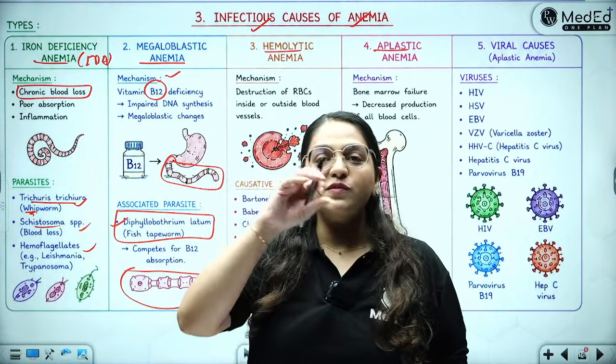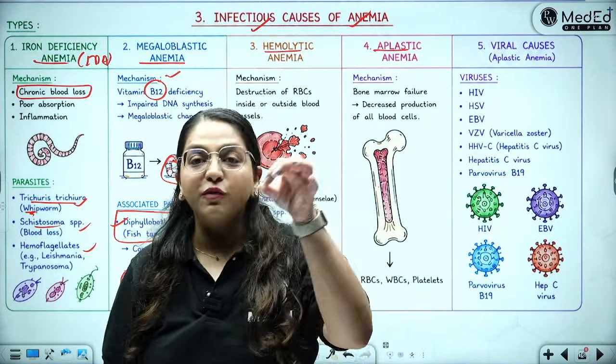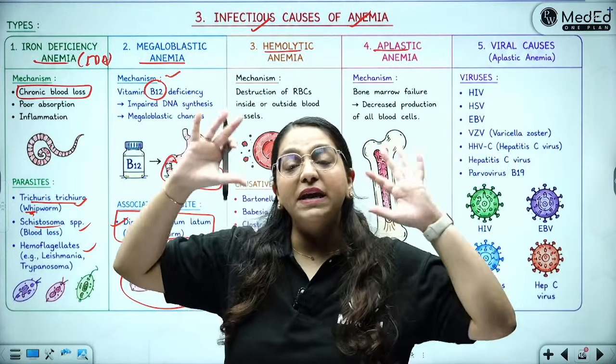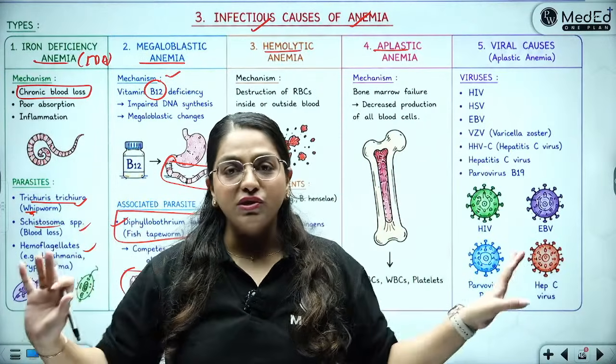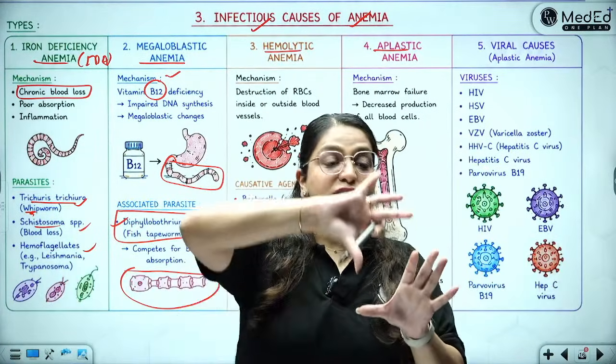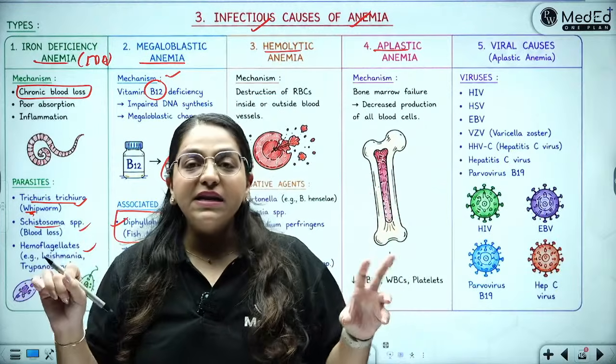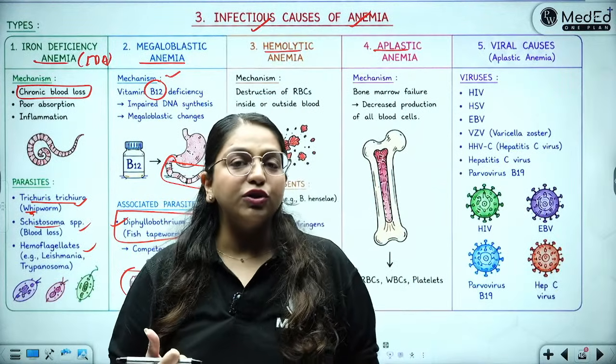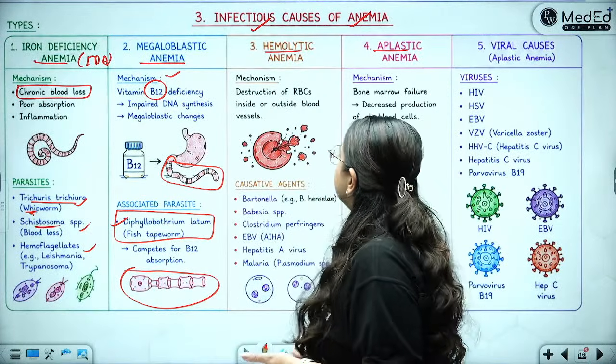So it does not, because vitamin B12 is only and only absorbed from food. This giant fish tapeworm is the biggest parasite infecting humans. Not just the biggest tapeworm, it's huge and broad, and it competes for nutrition with your body. So your body is not able to absorb all the nutrition, therefore there is B12 deficiency anemia.